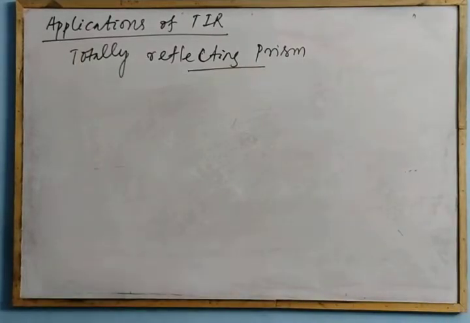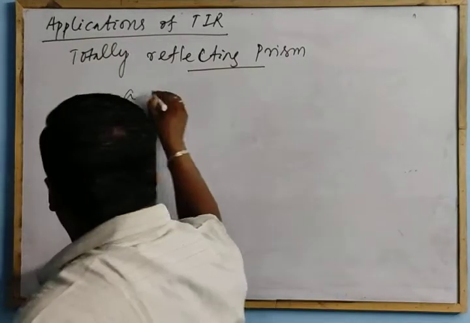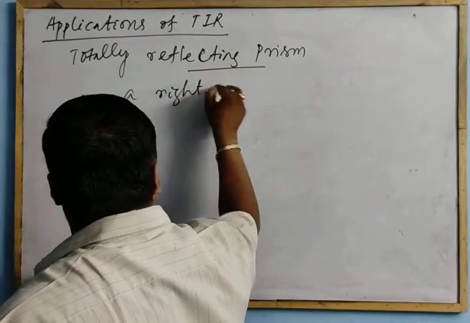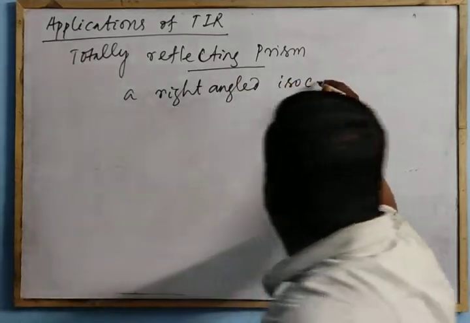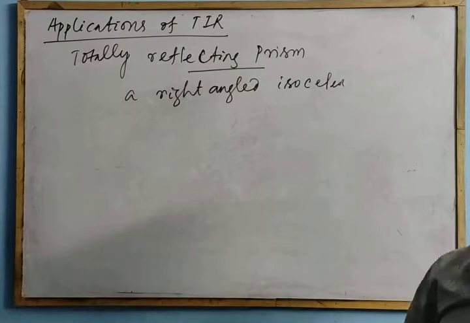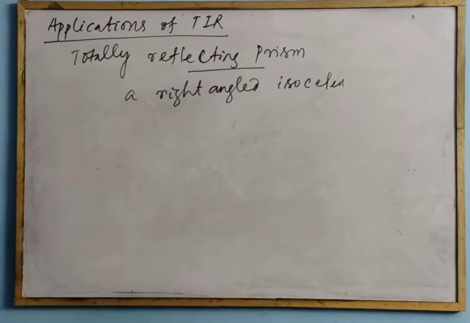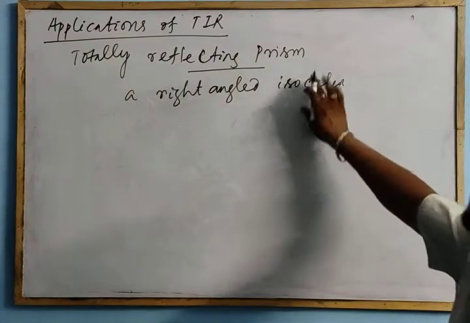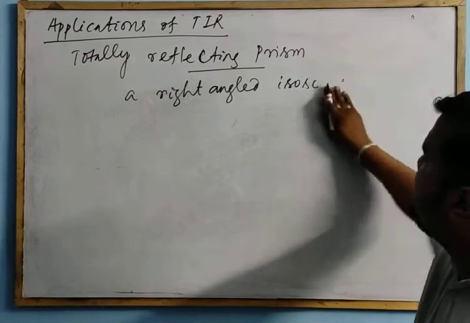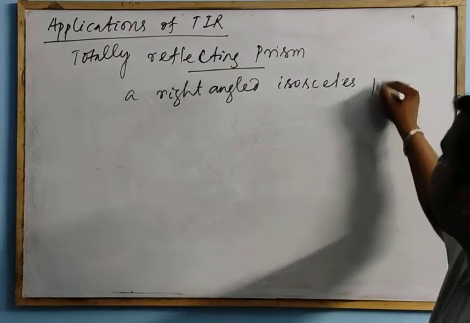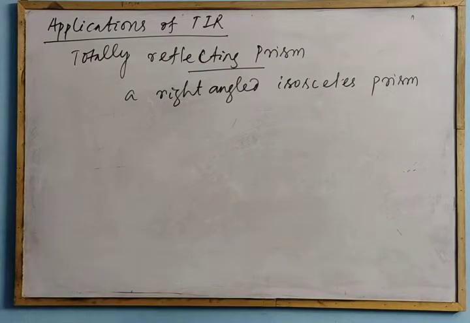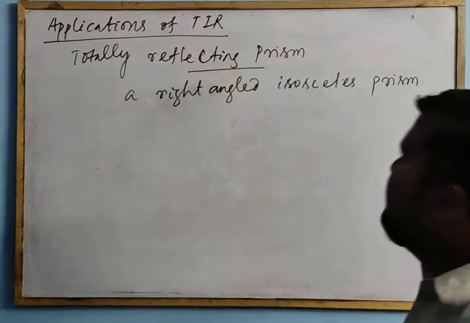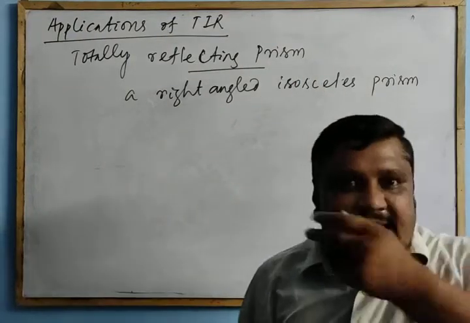A right angle isosceles prism is called a totally reflecting prism.